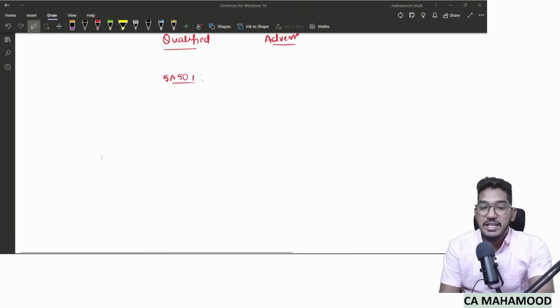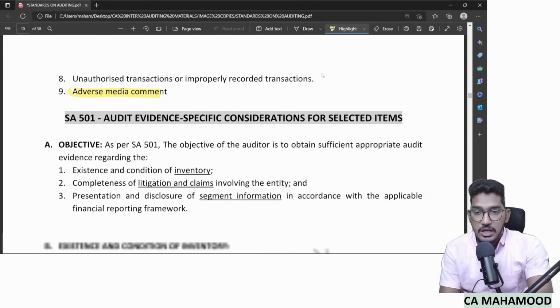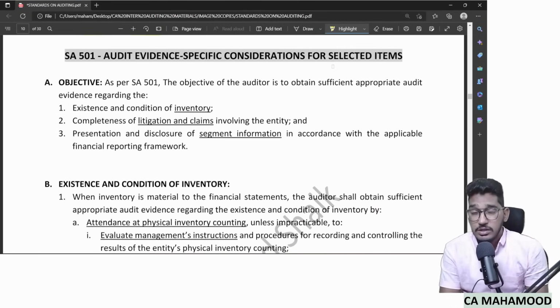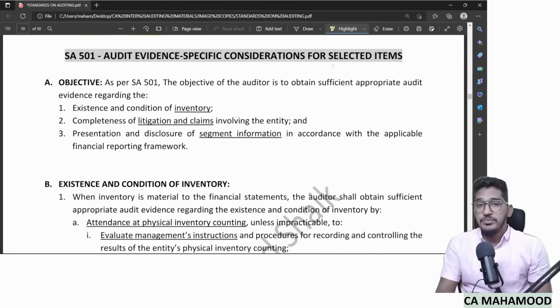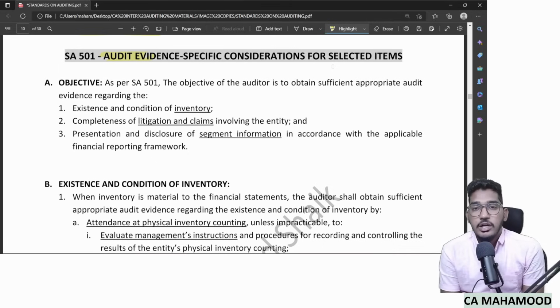We already have a dedicated standard talking about audit evidence, which is SA 500. SA 500 is a dedicated standard talking about audit evidence. Now I am saying SA 501 is also a standard talking about audit evidence. What is the difference between the two? The difference is SA 500 is a general standard talking about overall audit evidence in general.